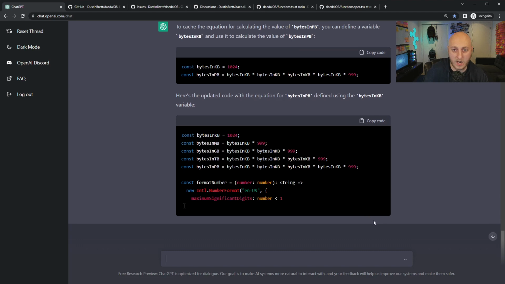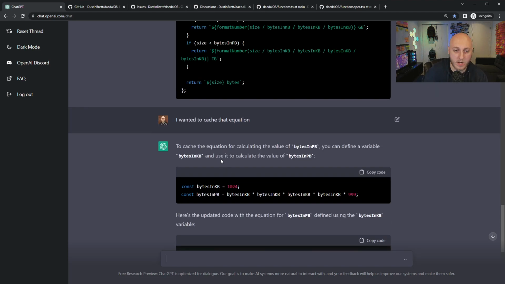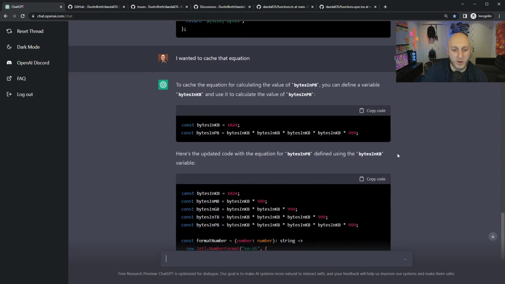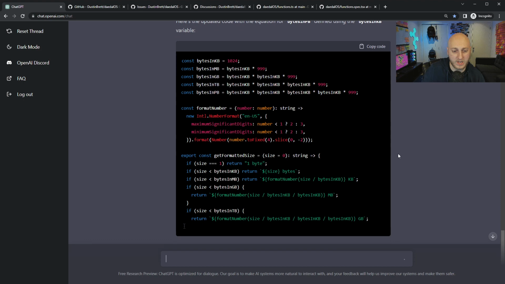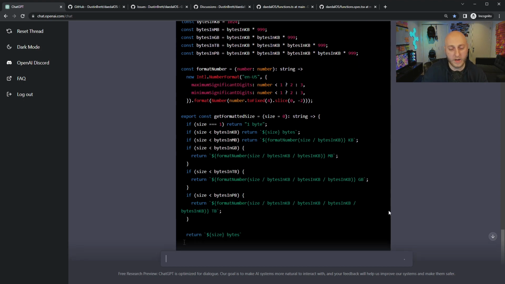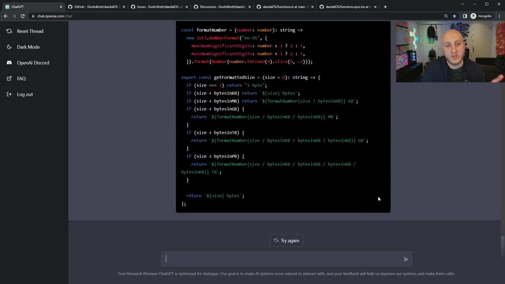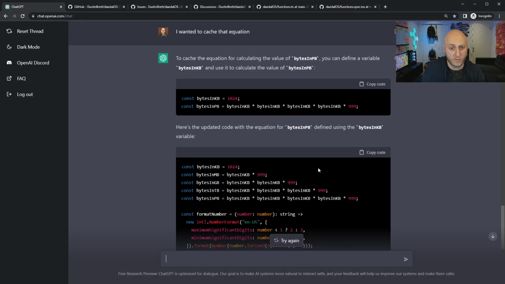What was it saying for cache? You can define a variable bytes and kilobyte and use it to, okay, so it's cached the 1024, but not all the multiplication math. Okay, interesting. It's fun that it's doing this in this way. But see, here's the fight we have with it. It gave us a little bit of what we wanted, but not completely, because that number wasn't quite right. I could have just done the math and fixed that number. Maybe that was the right number. I'm not sure. I don't think it was.